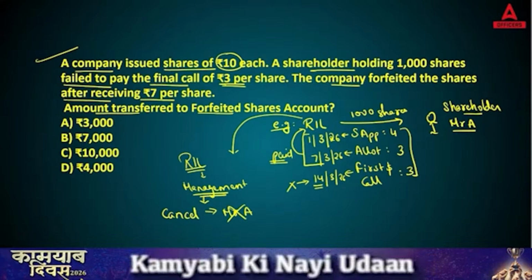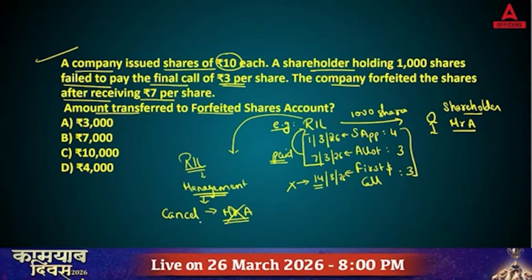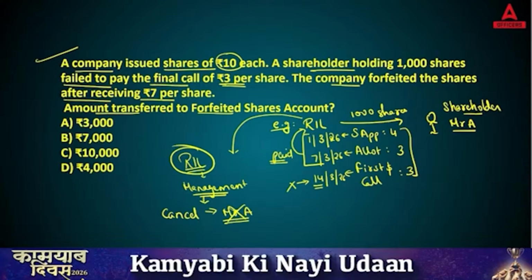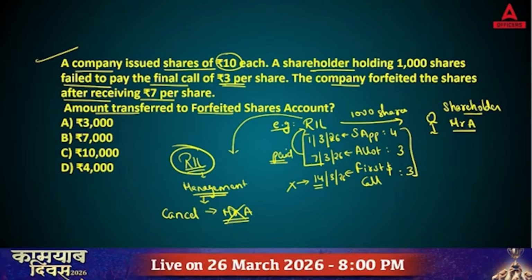In this case, whatever amount is already paid by Mr. A will be forfeited. That will be kept by Reliance only. Reliance will not refund it. Like when you give a security deposit, that amount is never refunded. Same here, whatever amount you have already paid as a shareholder will never be refunded.